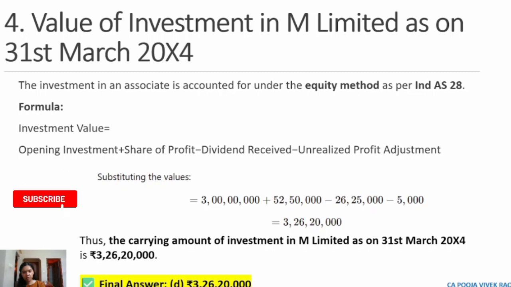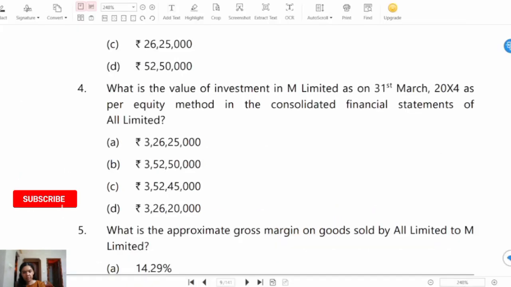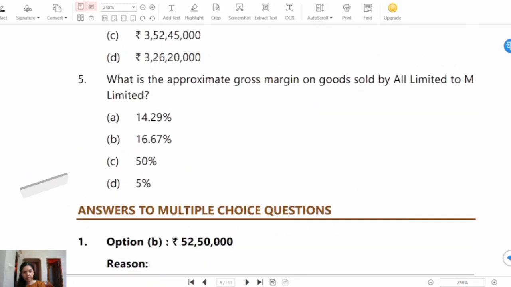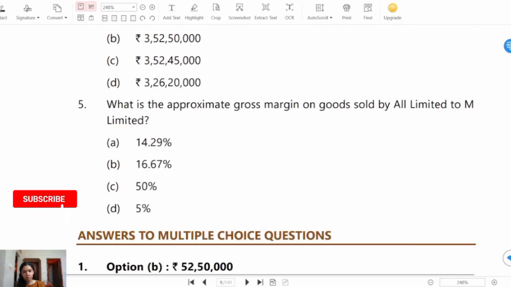Now we'll see the fifth question. Question number 5. What is the approximate gross margin on goods sold by All Limited to M Limited? Option A, 14.29%, option B, 16.67%, option C, 50%, option D, 5%.